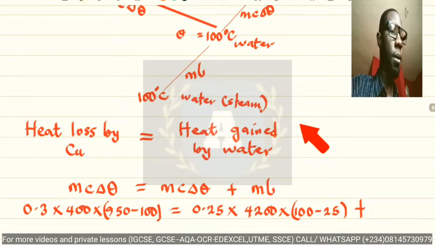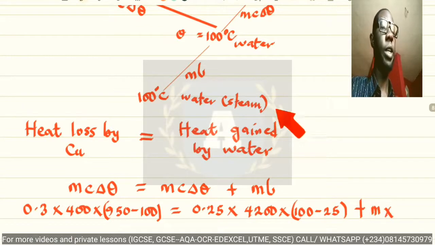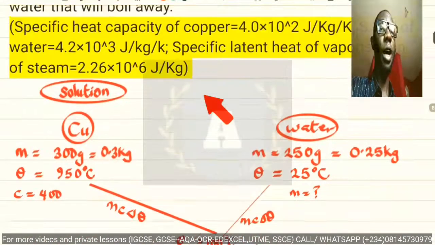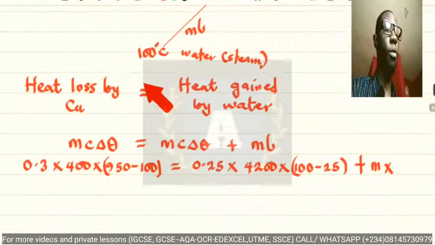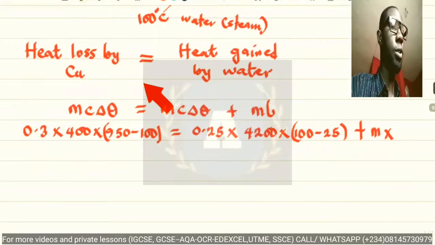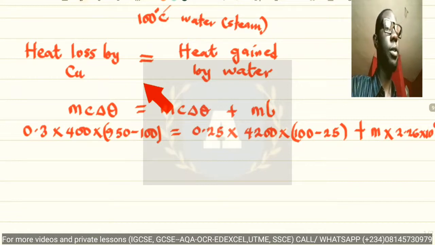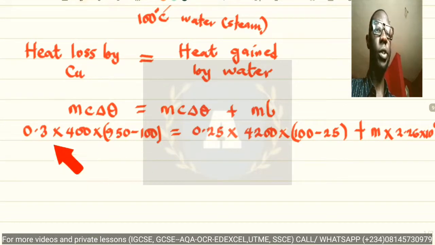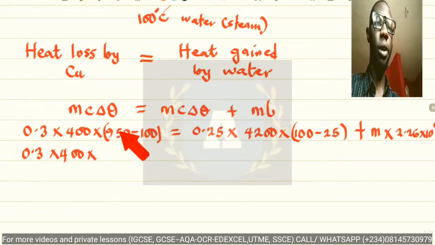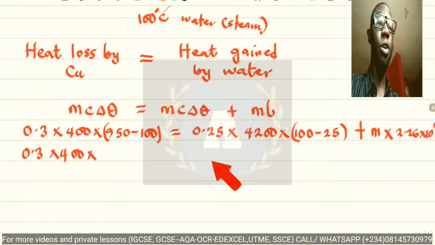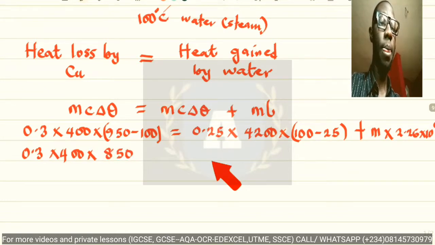Multiplied by the specific latent heat of vaporization, because it has changed to steam. The value has been given as 2.26 times 10 raised to the power of 6. Okay, so I'm going to write that in standard form, which is 2.26 times 10 raised to the power of 6, not minus 6. So we have to start solving from here. We have 0.3 multiplied by 400 multiplied by 950 minus 100, which equals 850,